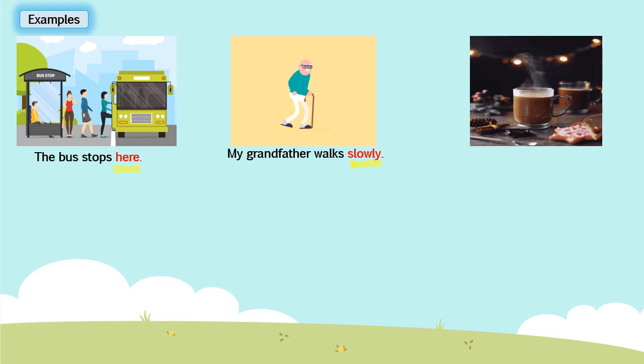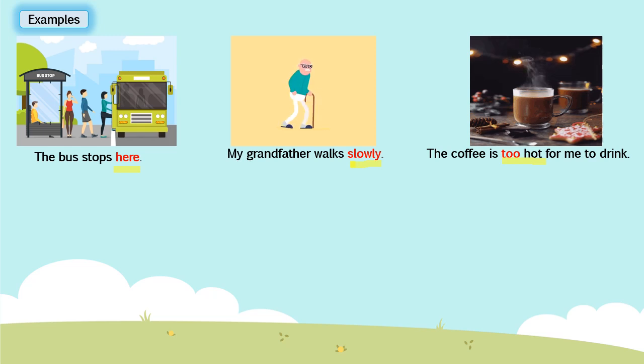Now children, here you can see hot coffee. Pay attention to this sentence: The coffee is too hot for me to drink. If I ask the question, how much is the coffee hot? We will get the answer too hot.